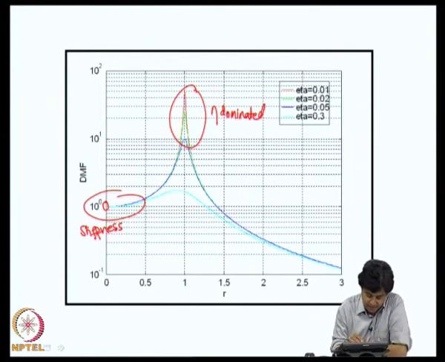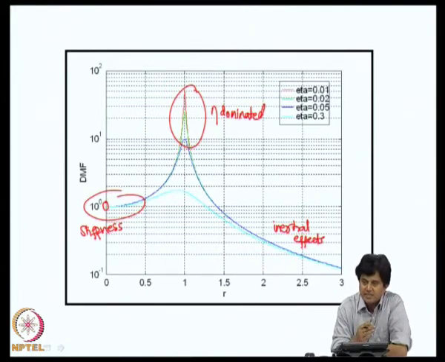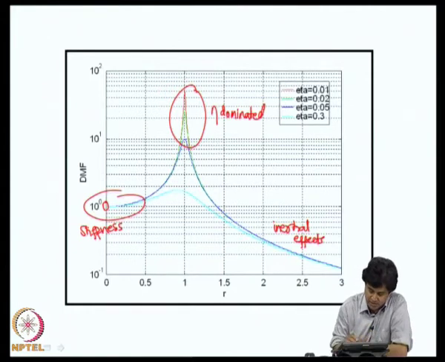As r becomes large, this behavior is dominated by inertial effects. That means the load keeps changing its sign so rapidly that the system fails to recognize that. That means the inertial effects dominate the structural behavior. So, this is the mass controlled region, this is the damping controlled region, and this is the stiffness controlled region.